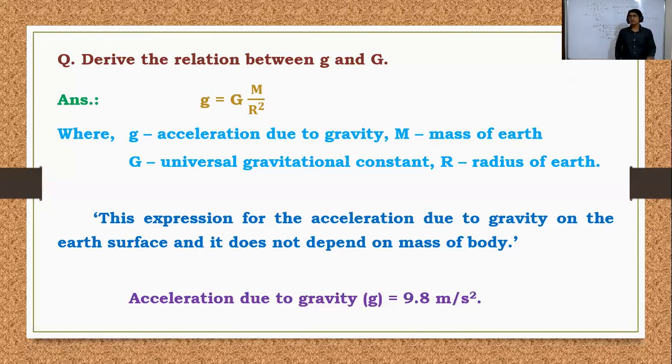Similarly, T square is proportional to r cube, meaning T square is equal to k r cube. You can also rearrange this equation: r cube is equal to k T square, meaning k is equal to r cube divided by T square.